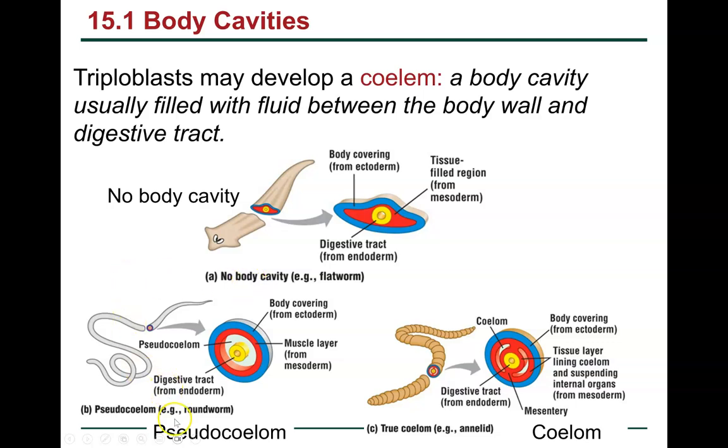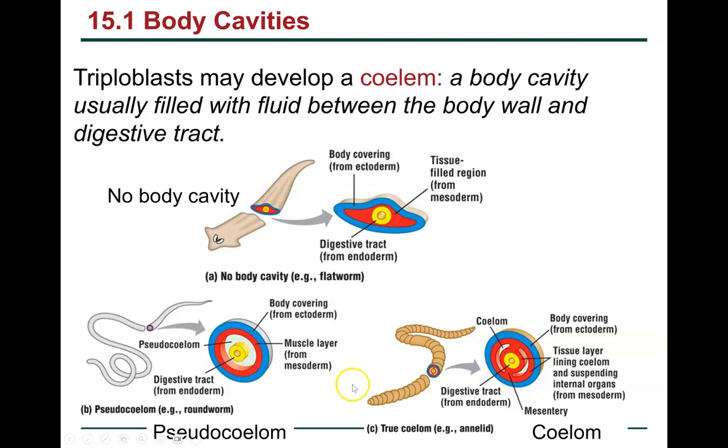So then as we move to the roundworms, we've got a pseudocoelom. So you've got the hole for the digestive tract, which is different. Then you've got a layer of tissue around that, and then you've got this layer of tissue here. So that's called a pseudocoelom. That is also on your study guide.